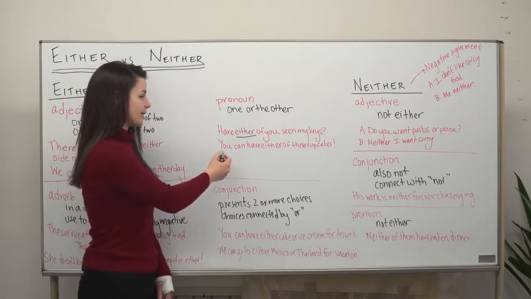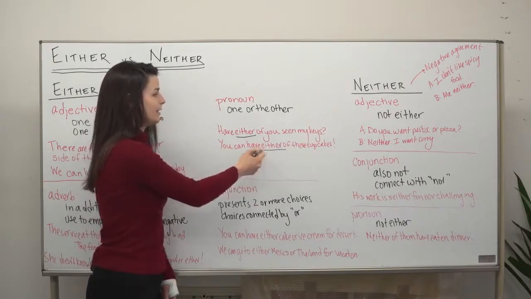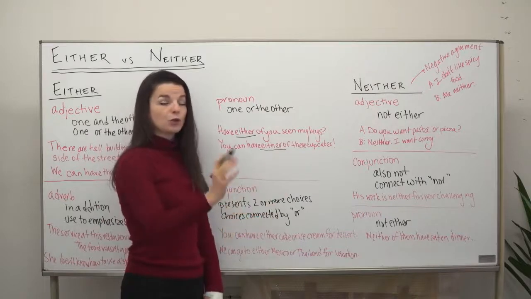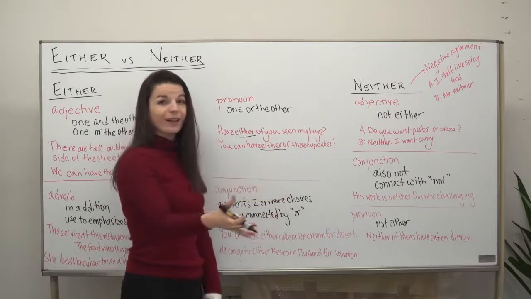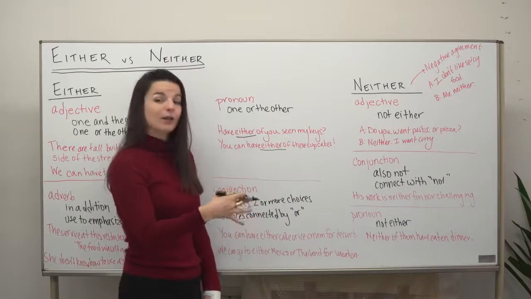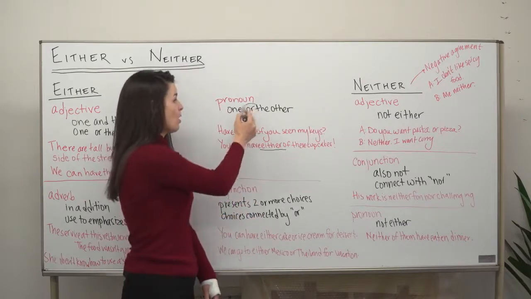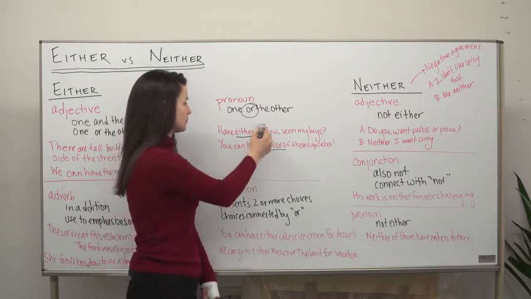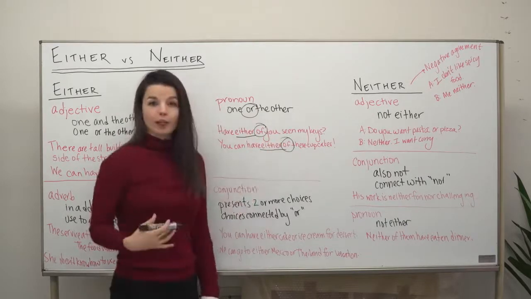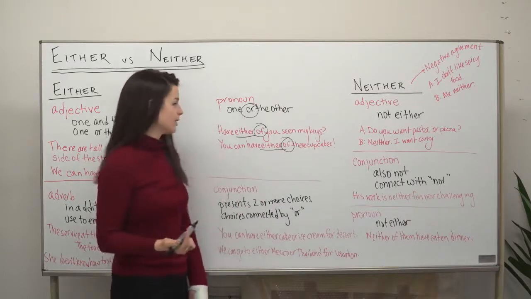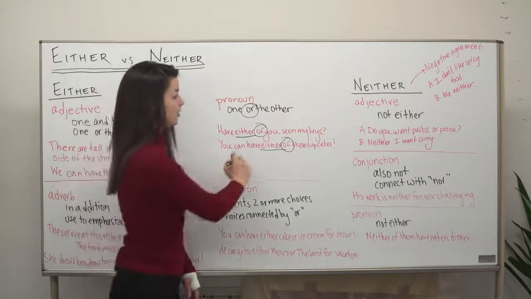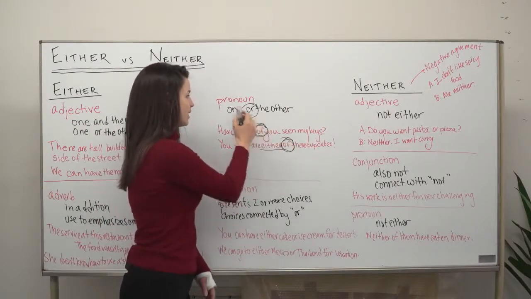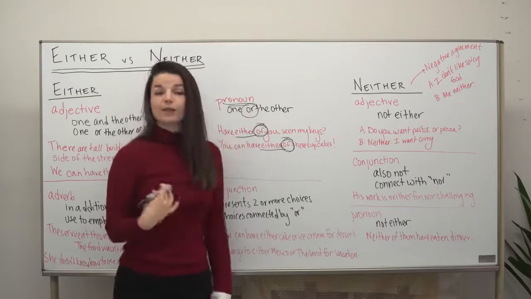The second example sentence. You can have either of these cupcakes, meaning there are two cupcakes available. Please choose one. Either is okay. You can choose either of these cupcakes, but not both. So here, one or the other is kind of a key point. Also, you'll notice in these sentences, we're following the word either with of. So have either of you seen my keys? And you can have either of these cupcakes. We'll follow either with of in this case. This is quite common when using it as a pronoun.